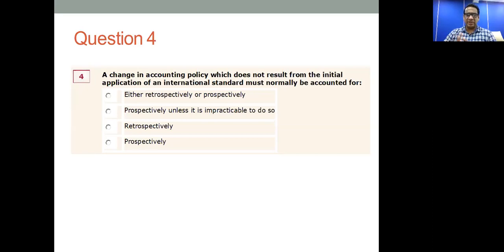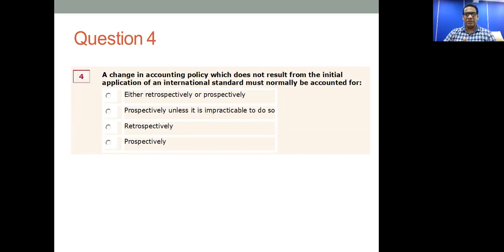Retrospectively means you are making an adjustment in a way that it is applicable for prior years also. Prospectively means forgetting the prior years, applying the change only for the future years. If it is retrospectively, then of course we are adjusting the previous years' financial statements also.